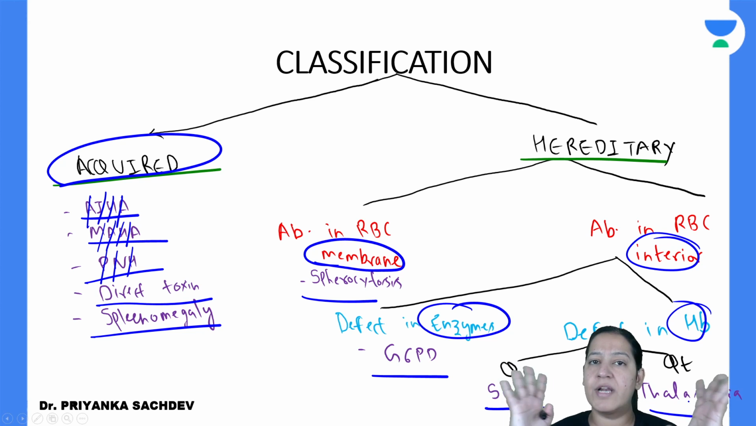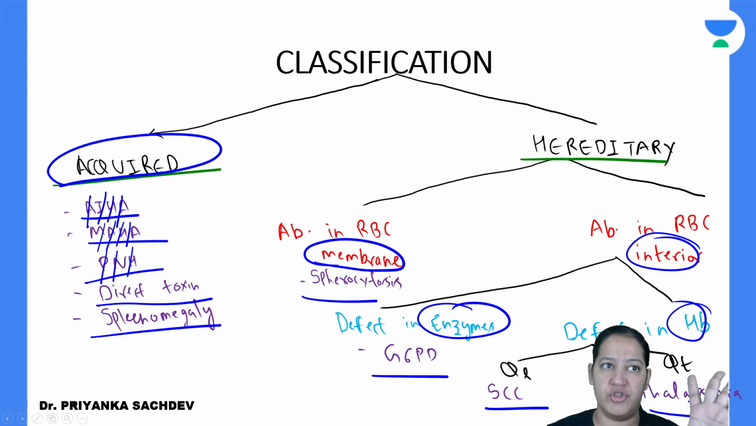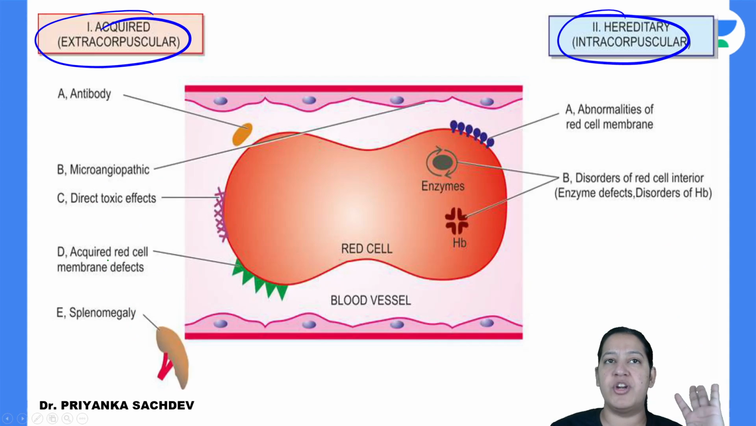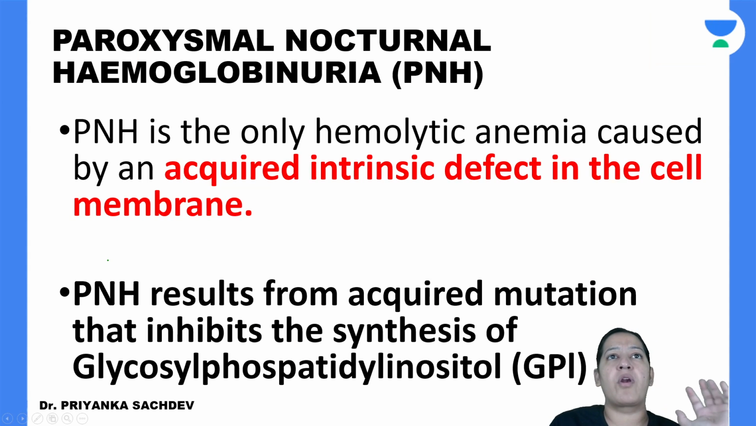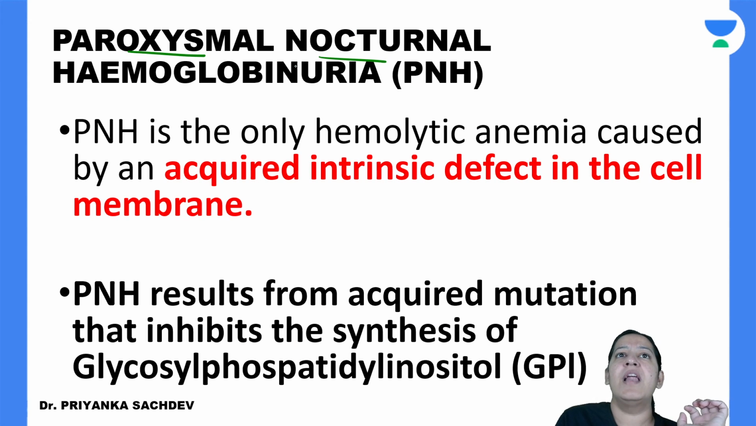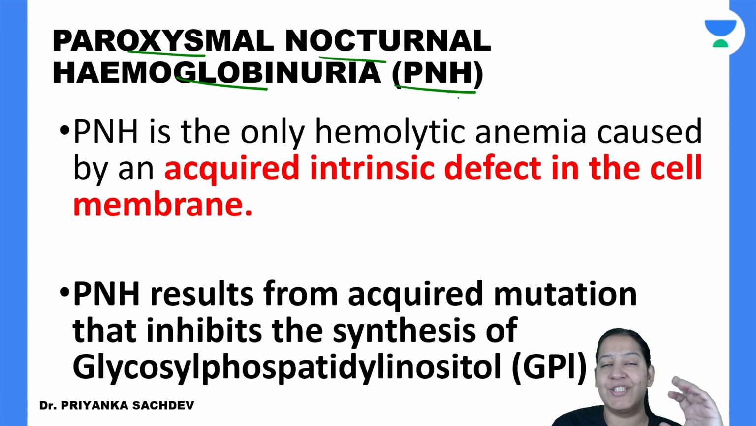So this is the total classification of hemolytic anemia you should know. From that, our question is from PNH, that is paroxysmal nocturnal hemoglobinuria. So let me teach you paroxysmal nocturnal hemoglobinuria, PNH. What is the problem?